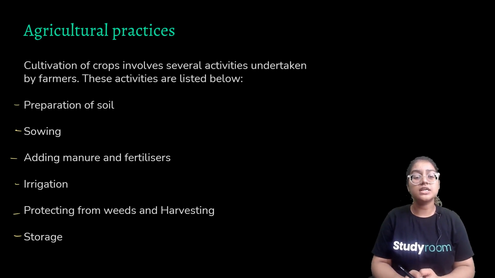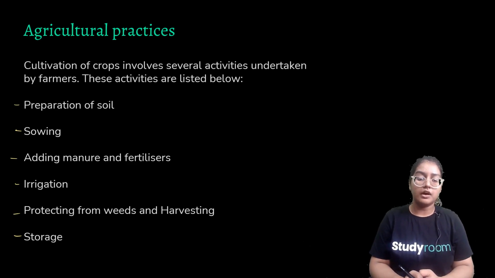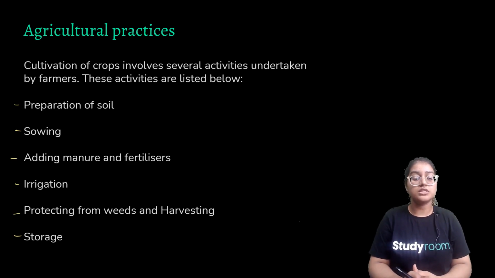Sowing is how seeds are sown into the soil. Manure and fertilizers act as food for the soil. They provide nutrients to the soil. Then we have irrigation, how we take care of the growing seedlings, and the fifth one is protecting from weeds. Weeds are overgrown or unwanted outgrowths. Harvesting is how we acquire the desirable crops, and then storage, how we store the grains or the products after harvesting.